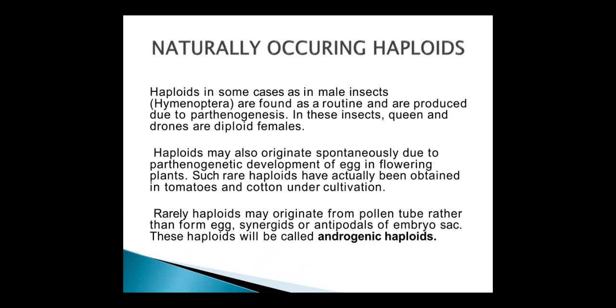Rarely, haploids may originate from the pollen tube rather than from the egg, synergids or antipodals of the embryo sac. These haploids are called androgenic haploids.